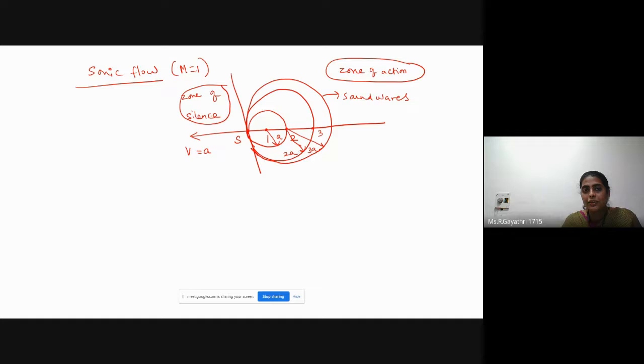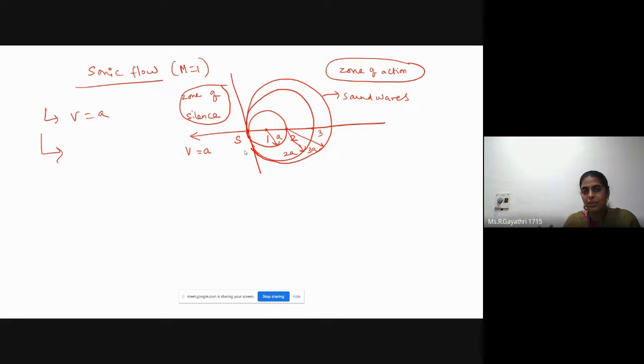Okay, see the diagram. Here velocity is equal to the speed of sound. Here all sound waves exit at the source of disturbance. We can't see any sound waves ahead of the source of disturbance, ahead of the moving object. The sound wave intensity is not uniform, but we can't see any sound waves ahead of the object.